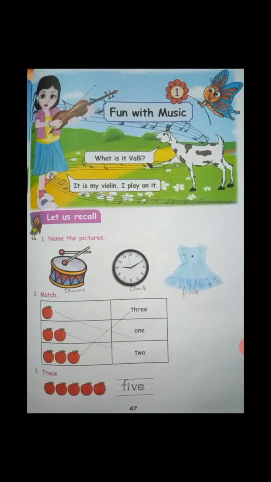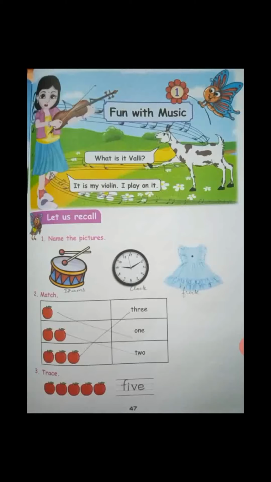Next one is number 3, trace. How many apples are there? You count and see 5 apples are there, isn't it? So you write that, already they had given F-I-V-E 5. You just trace it and write it clearly. So see this and write it clearly.